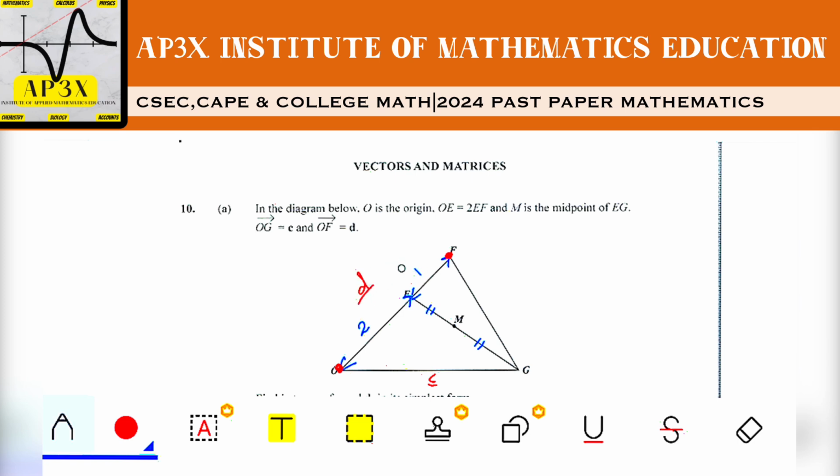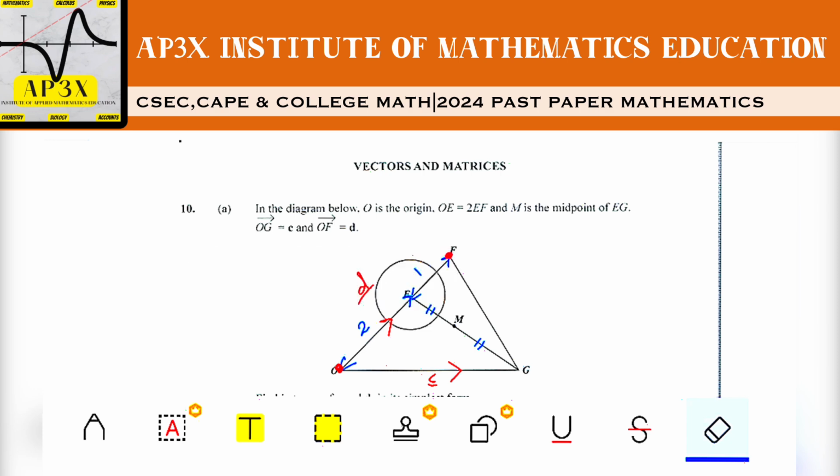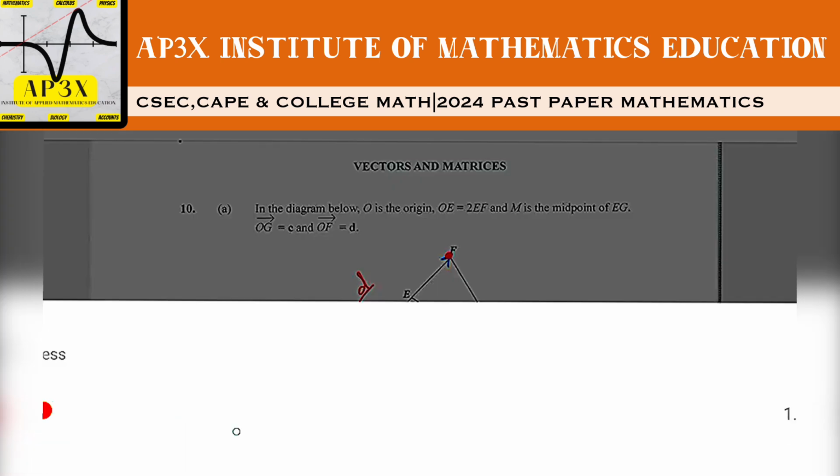All right, so I know that from here to here is O to F. So our vector arrow should be going that way, and our vector arrow for this one is going that way, O to G and O to F. All right, noted. Let me just clear this up a little bit here so it doesn't become too confusing. All right, so there we go. We have a 2 to 1 ratio here.